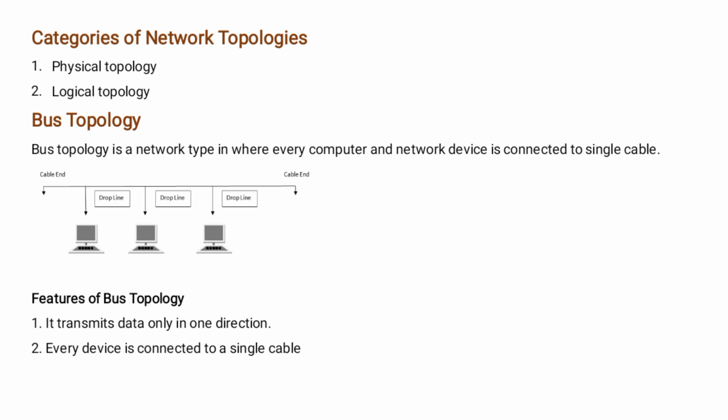Now, the drawbacks of this bus topology: if the cable fails, then the whole network fails. If the network traffic is heavy or nodes are more, the performance of the network decreases. The cable has a limited length. It is slower than the ring topology. Now these are the drawbacks of bus topology.